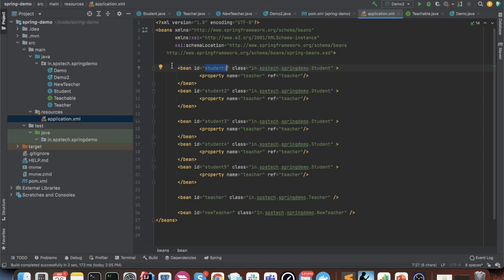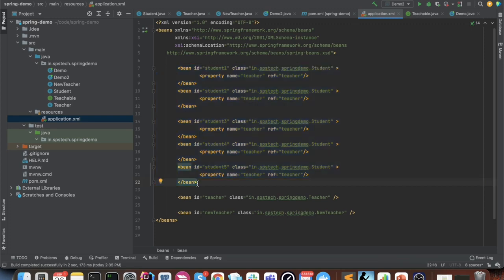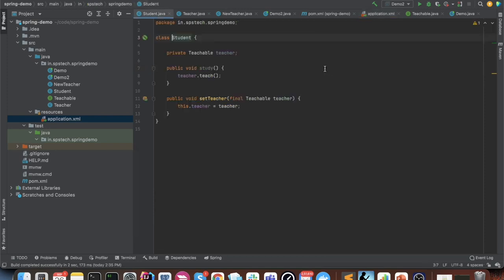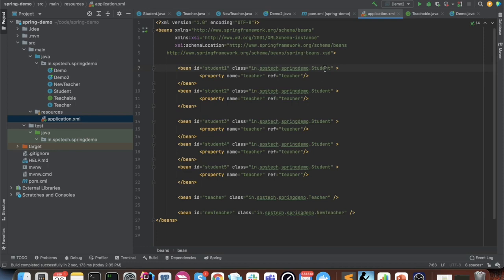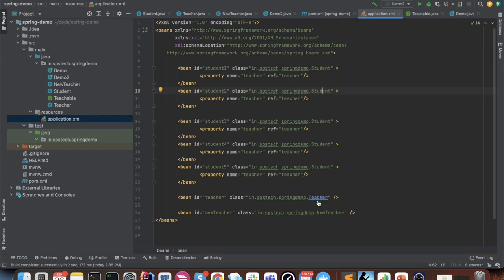We again have defined those objects in this XML as compared to the Java main method which we did earlier. And we also created objects of the teacher class and the new teacher class. So we give it an ID name and we specify which class object it is. So we give it a class name. If you click on this, it takes you to the class as well. If you hold Control and click, again it will take you to the class. If you hold Control on the teacher, it's taking you to the teacher, and similarly it is taking you to the new teacher. So a total of 6 objects I have created.